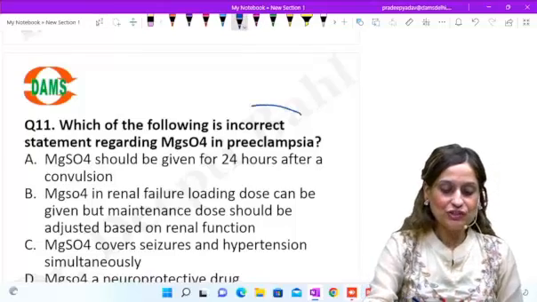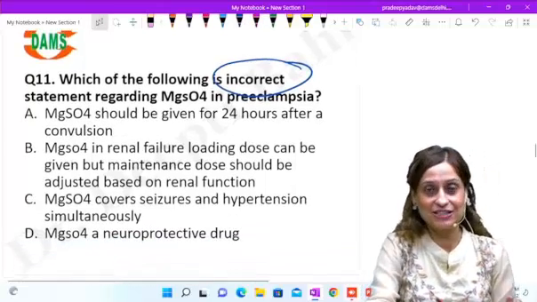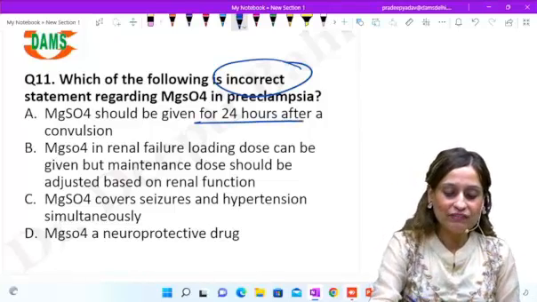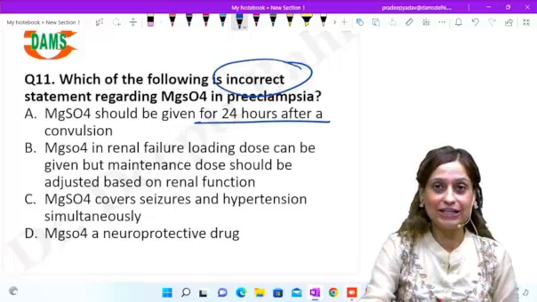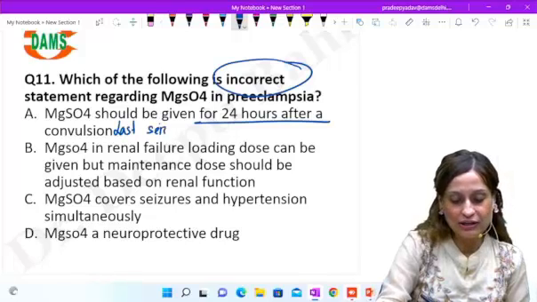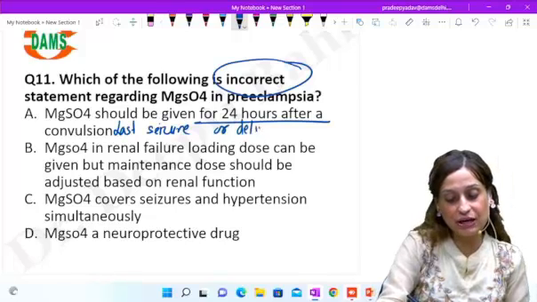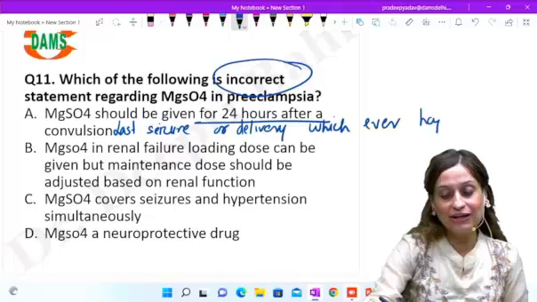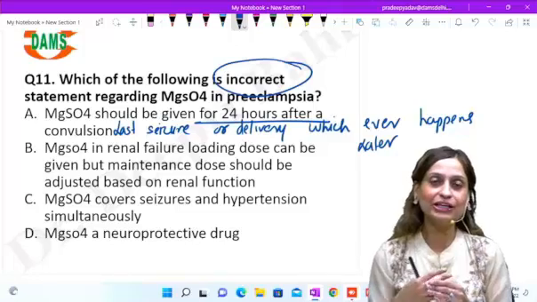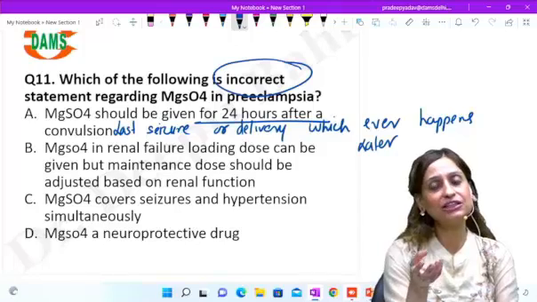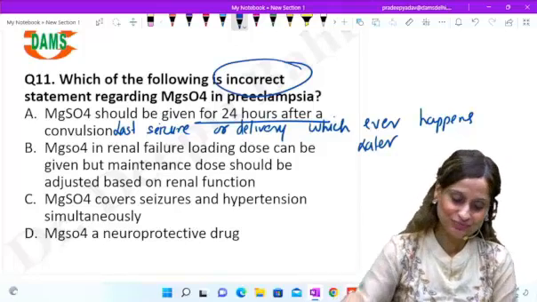Okay. So which of the following is incorrect regarding MgSO4? Again, this is directly from your class notes. Yes, so we have done this. MgSO4 should be given for 24 hours after a convulsion. Yes, so 24 hours after the last seizure or delivery, whichever happens later. So you count 24 hours from what happens later. So if delivery happened later, you count 24 hours from delivery. If she has a seizure even after her delivery, then you count 24 hours from the last seizure.